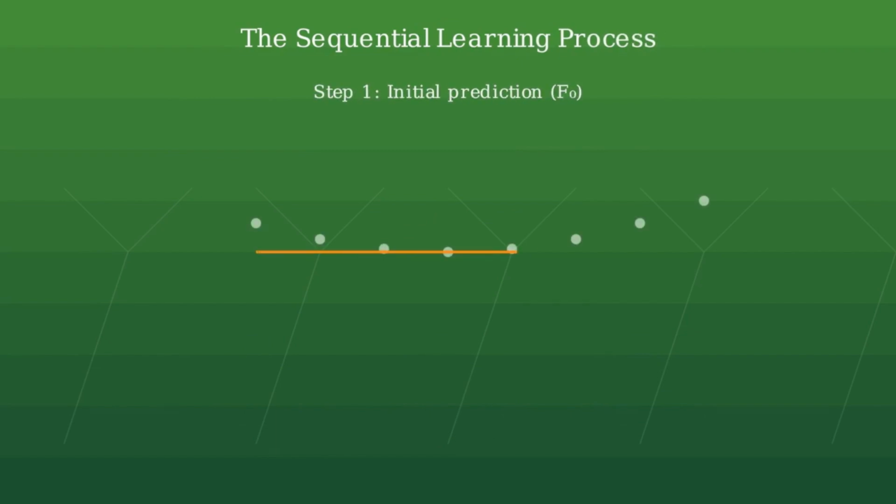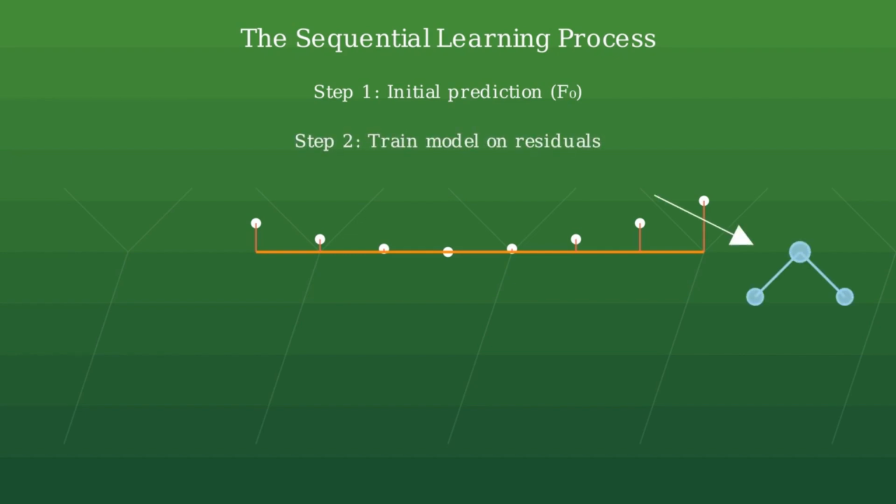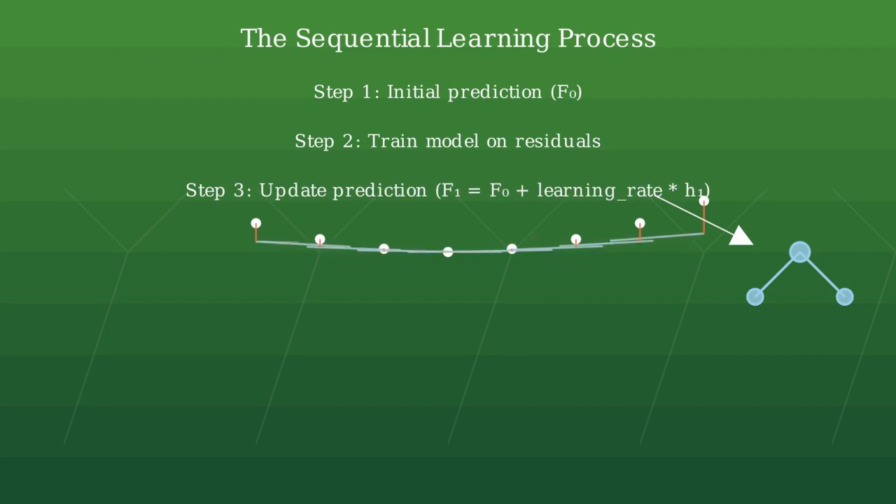The gradient boosting process starts with an initial prediction, typically a simple constant value. The difference between the initial prediction and the actual values gives us the residuals. In step 2, we train a new weak learner to predict these residuals. In step 3, we update our prediction by adding the new model's output scaled by a learning rate.